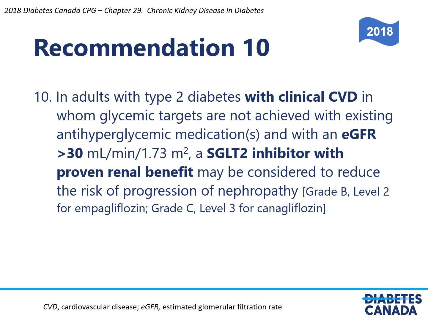Recommendation 10. In adults with type 2 diabetes with clinical cardiovascular disease, in whom glycemic targets are not achieved with existing antihyperglycemic medications, and with an eGFR greater than 30, an SGLT2 inhibitor with proven renal benefit may be considered to reduce the risk of progression of nephropathy.